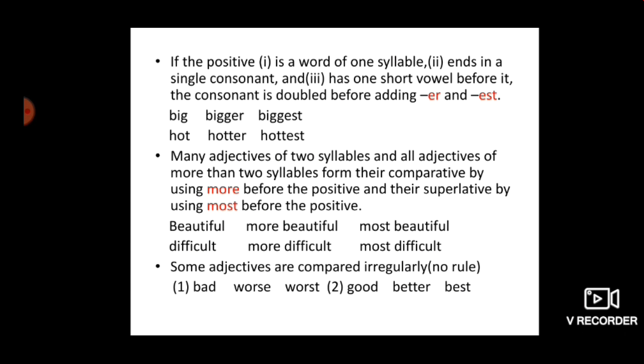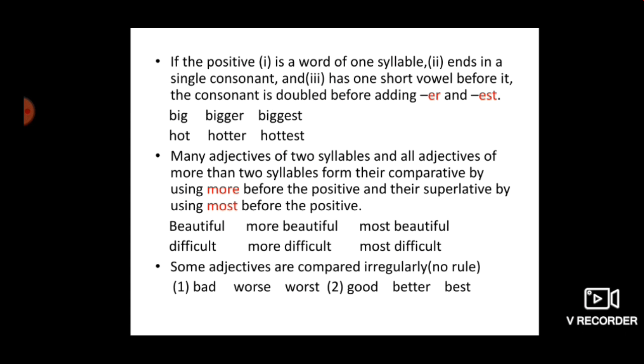Second thing, it ends with a single consonant. You can see the G, B-I-G. So it's a single consonant. Before that, a vowel is there, and it has one short vowel before it. That's I. You can see the short vowel before the consonant G. So when such three things are together, then before adding ER or EST, we have to just double the consonant. That's big, becomes bigger and biggest, double G.